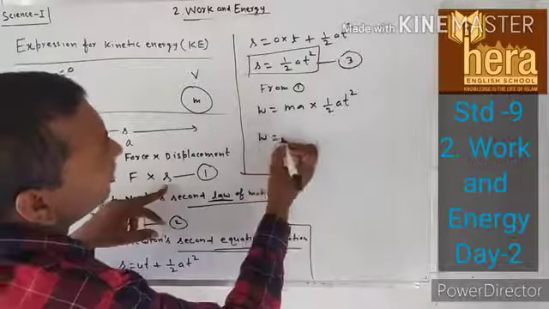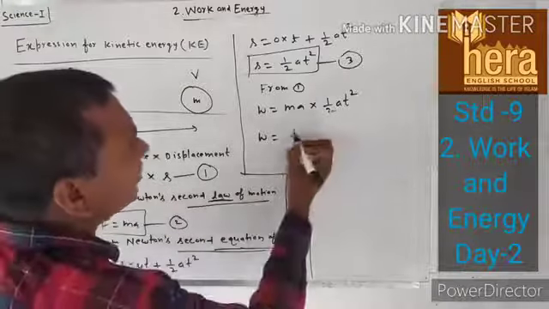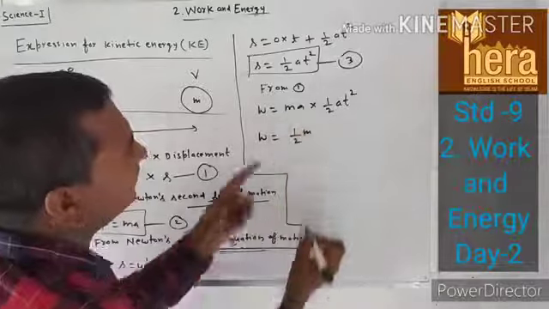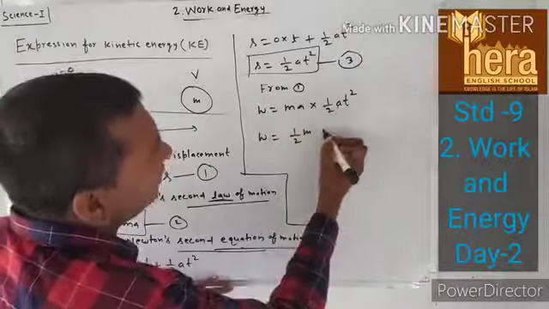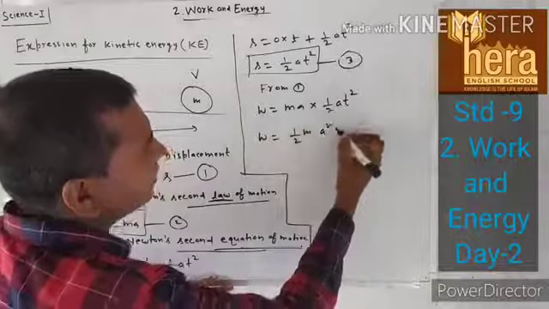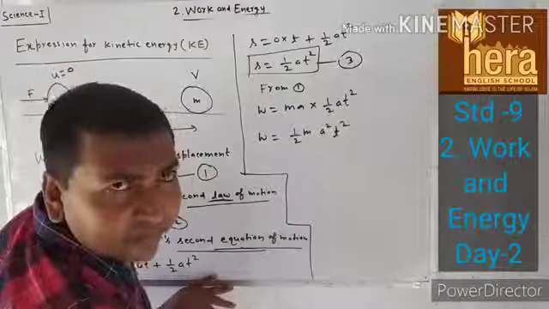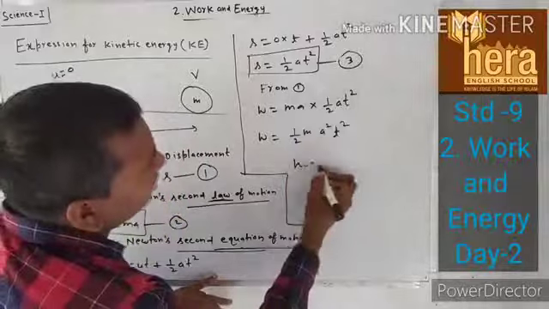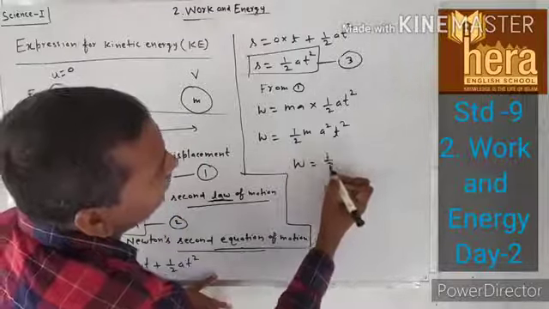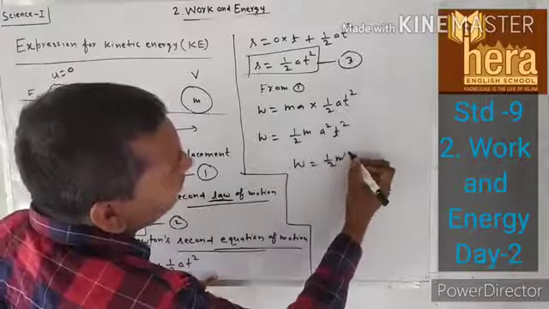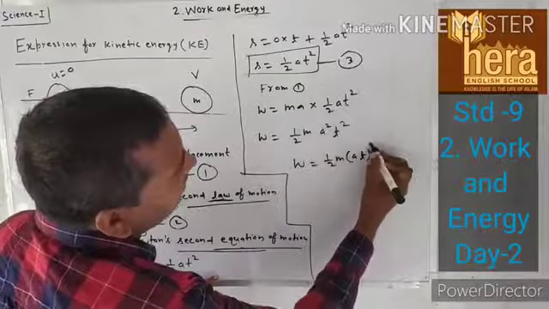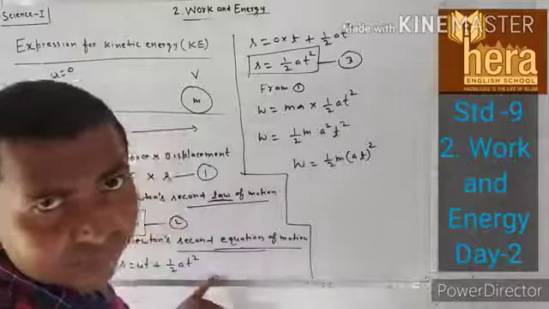So W will be equal to 1 upon 2 a into a, that is a square T square. So W will be equal to 1 upon 2 m, we can write here a square T square, bracket aT square. Yes or no? Yes.